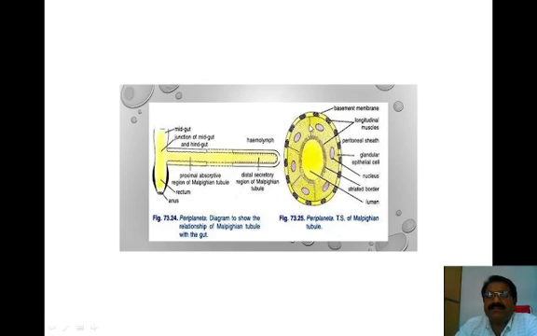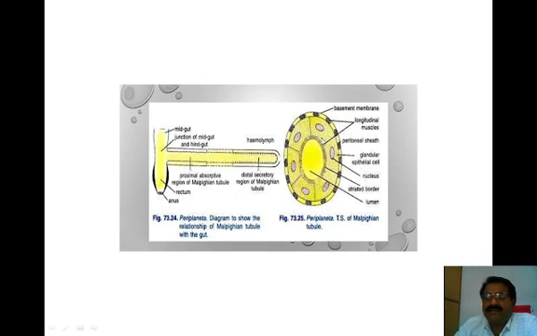The cross section of these Malpighian tubules reveals that the outer membrane is the basement membrane, and onto this membrane the epithelial layers are lodged. There are also longitudinal muscle cells which help in contraction and relaxation, present on the exterior and interior.